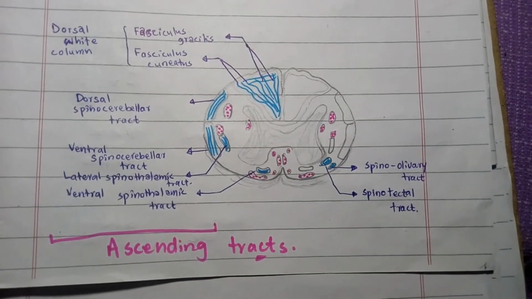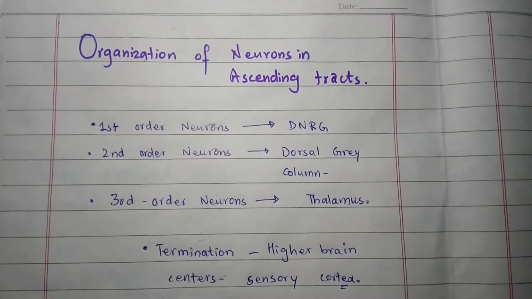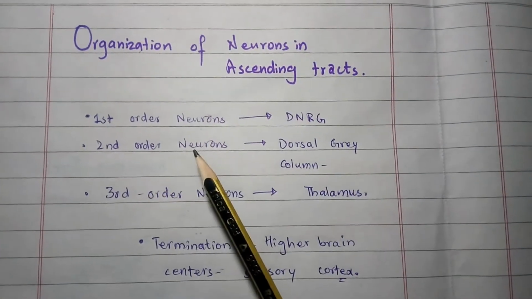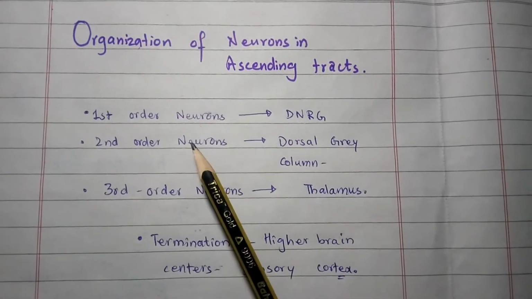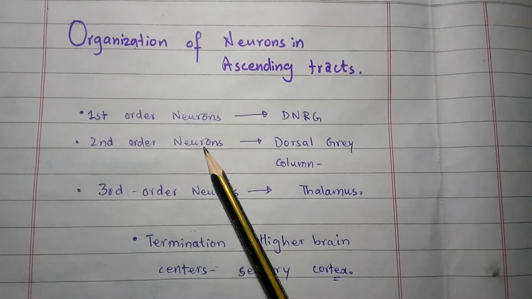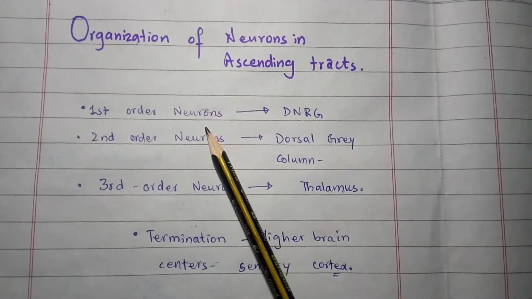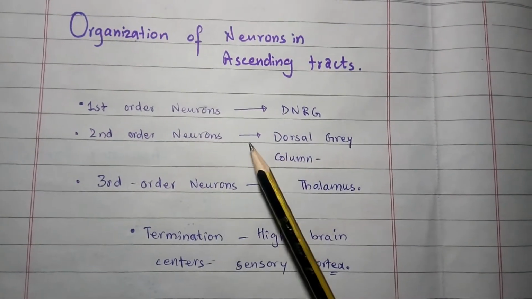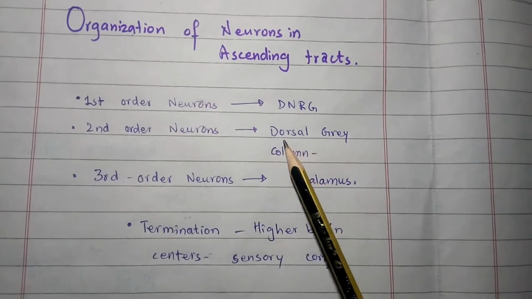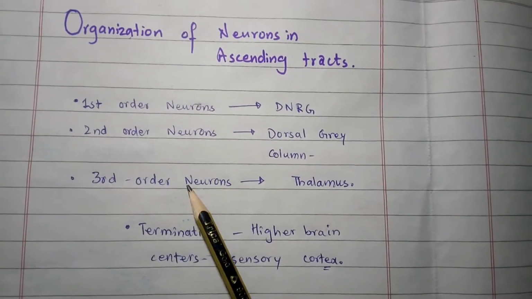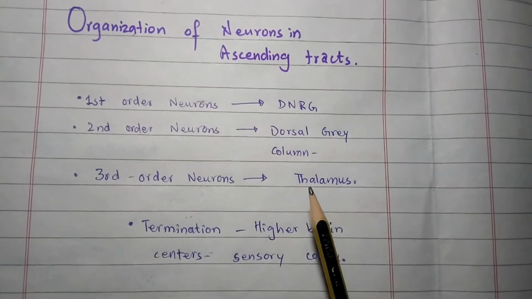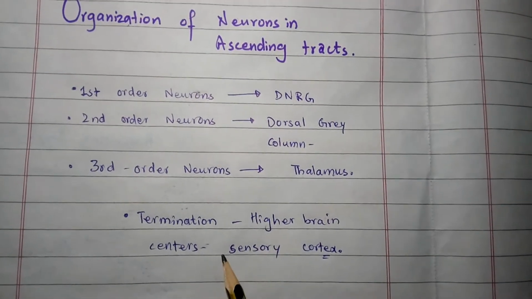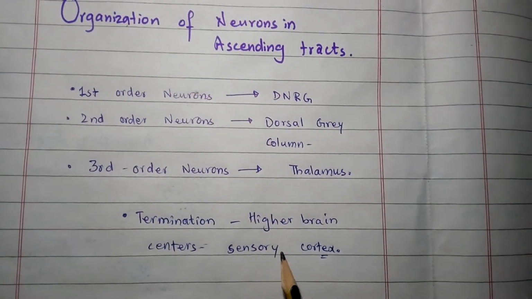Now the arrangement of the neurons in the ascending tracts. Commonly there are three types of neurons: first order neurons, second order neurons, and third order neurons. First order neurons are present in the dorsal nerve root ganglion, second order neurons are present in the dorsal or posterior gray column, and third order neurons are present in the thalamus. Then the tract terminates in the higher brain center, in this case the sensory cortex.